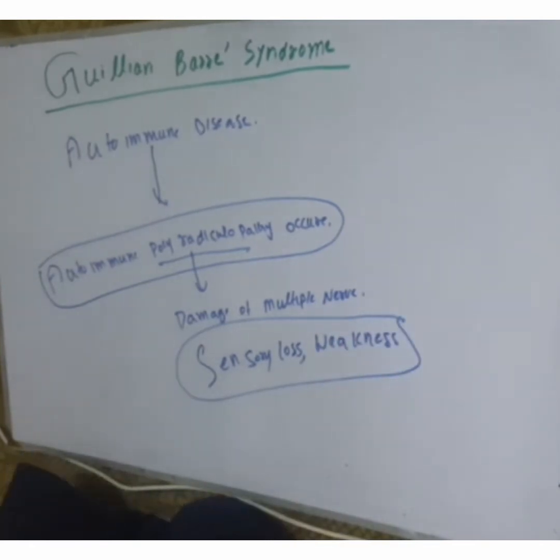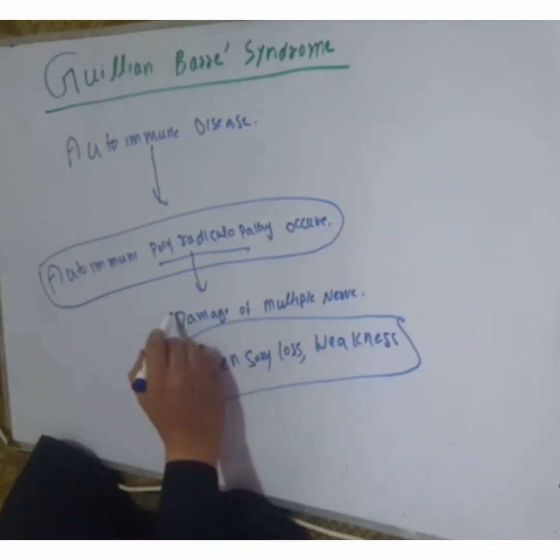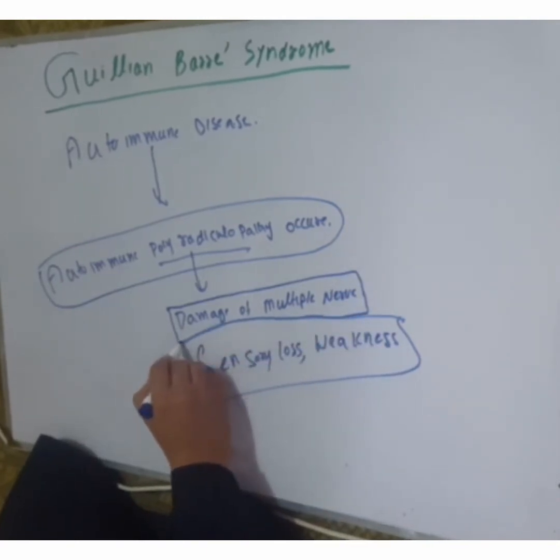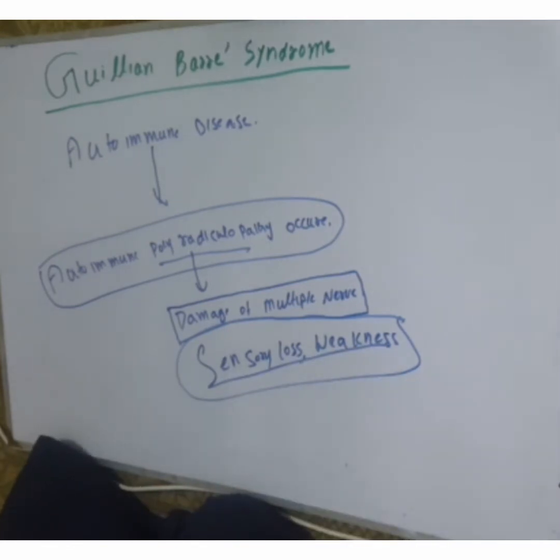Guillain-Barré syndrome is an autoimmune disease. In this syndrome, there is autoimmune polyradiculopathy. What is polyradiculopathy? Polyradiculopathy is damage of multiple nerves due to autoantibodies against these nerves, and sensory loss and weakness occur.